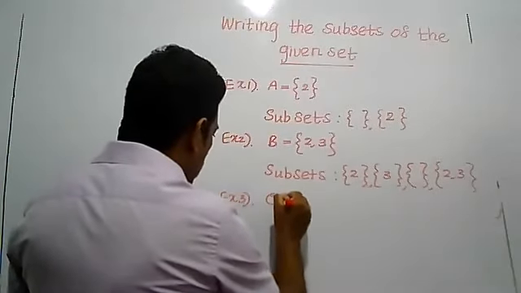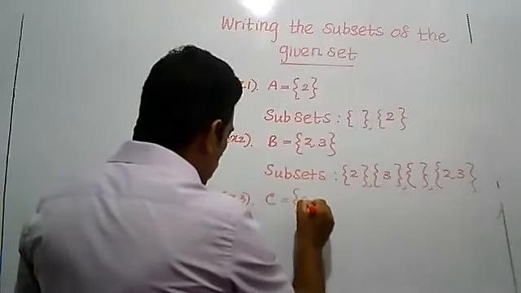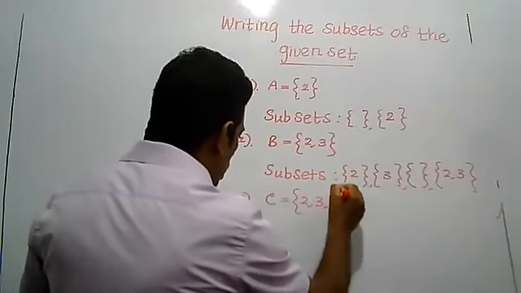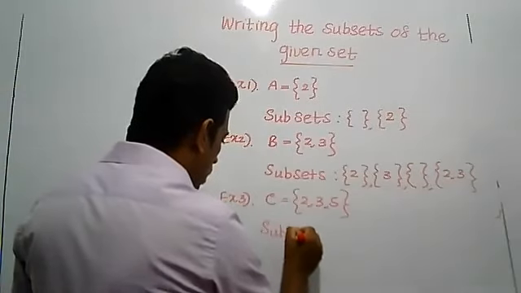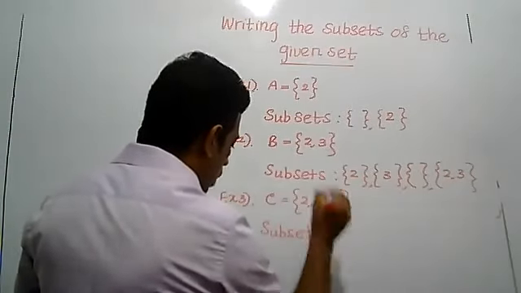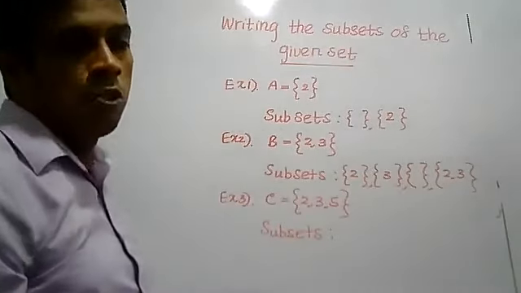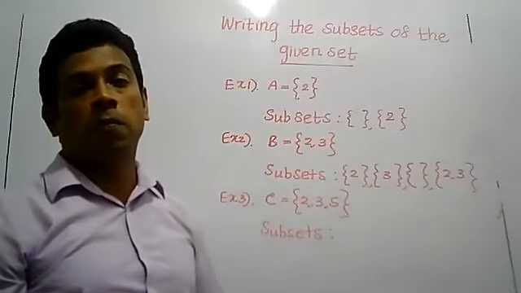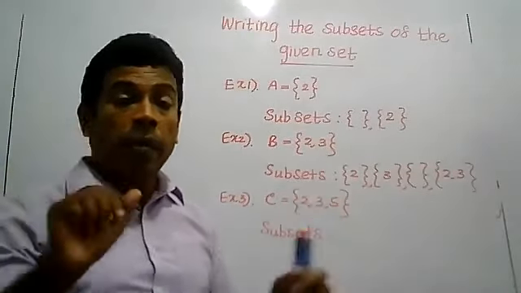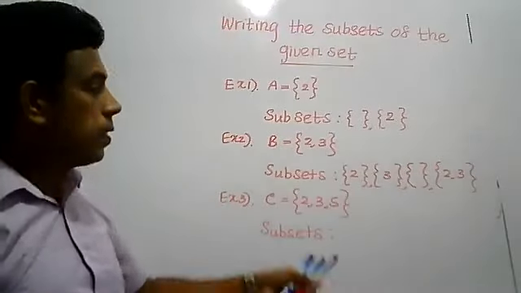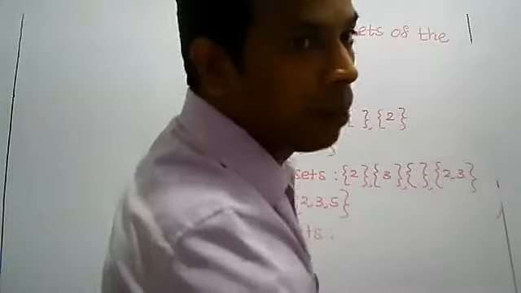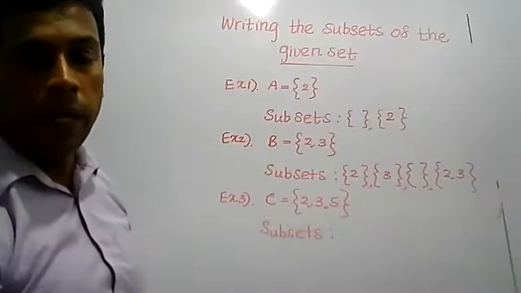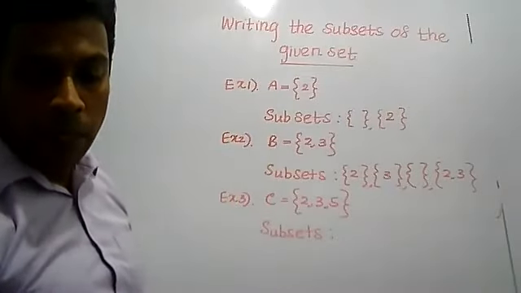Set C: first 3 prime numbers, 2, 3, 5. Now try to write what the subsets are. To help you, I will tell you the number of subsets. There are 8 subsets. This set has 8 subsets. Write all the subsets of the set.